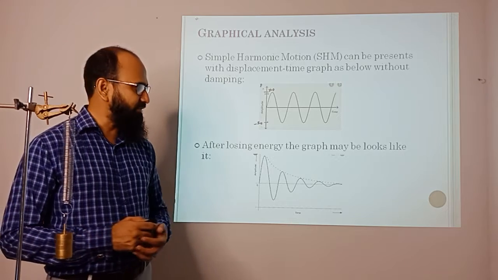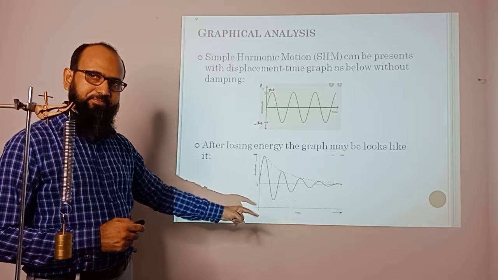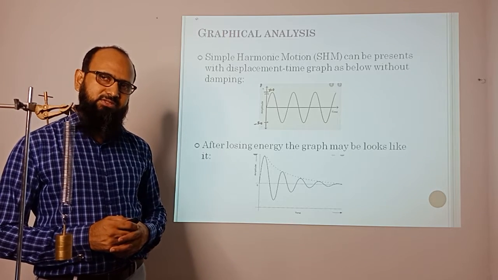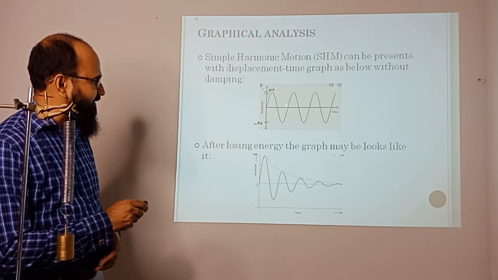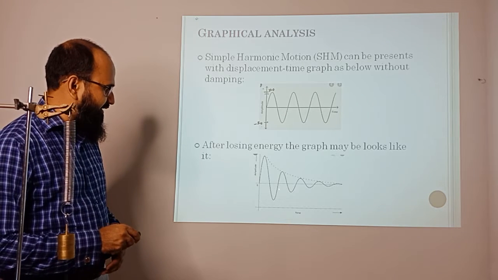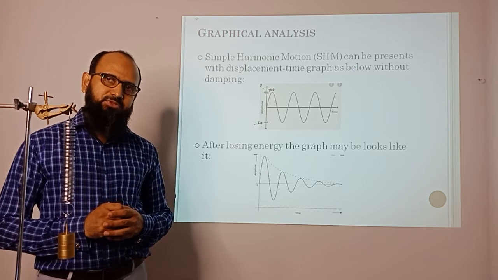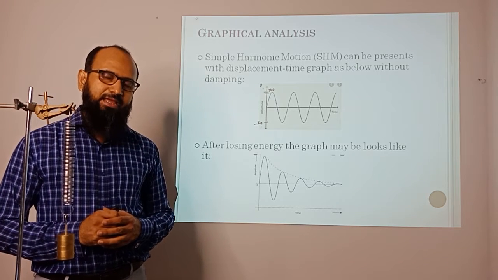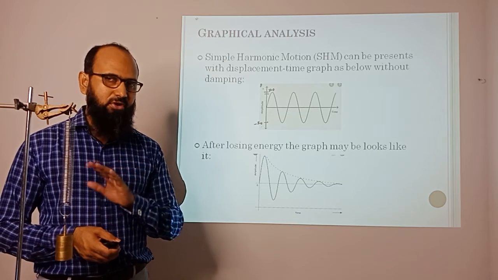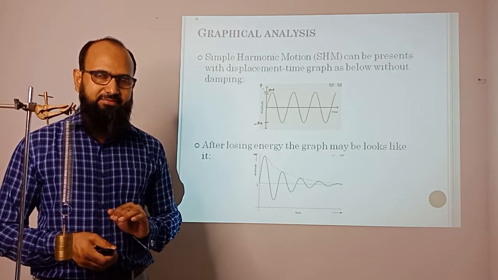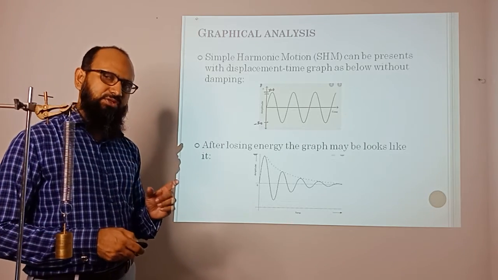In this graph, you can see the amplitude is decreasing gradually, and the time period is increasing a little bit more. So we have seen two things in this diagram. Number one, the amplitude is no longer constant, it is decaying, and the second thing, the time period is gradually increasing a little bit.